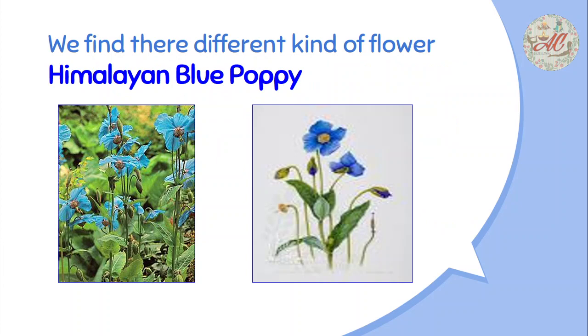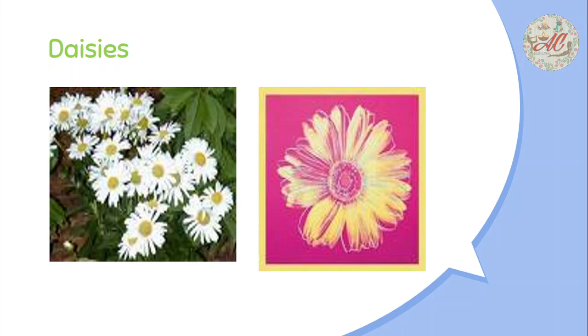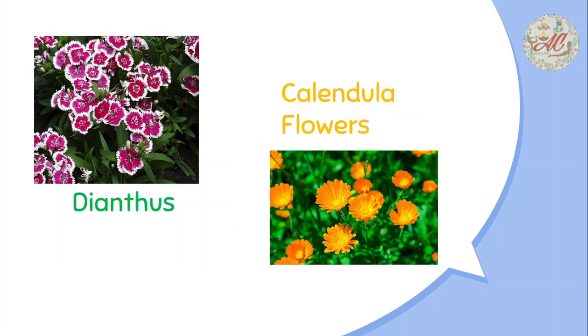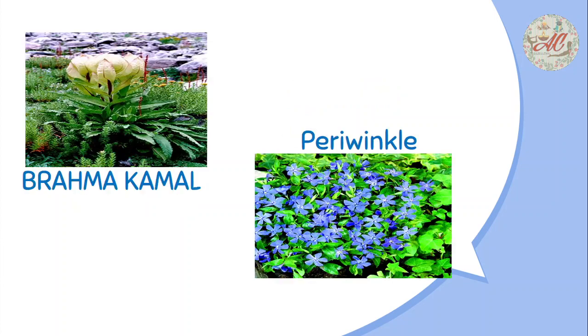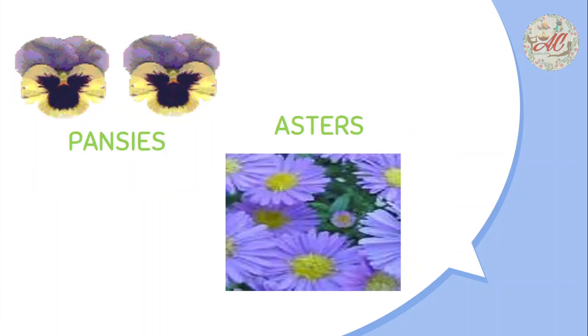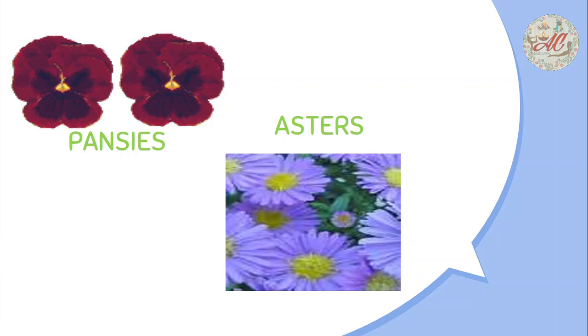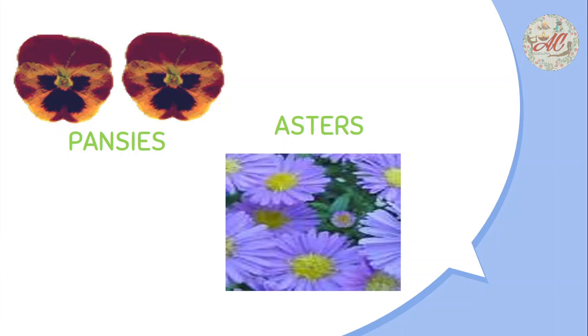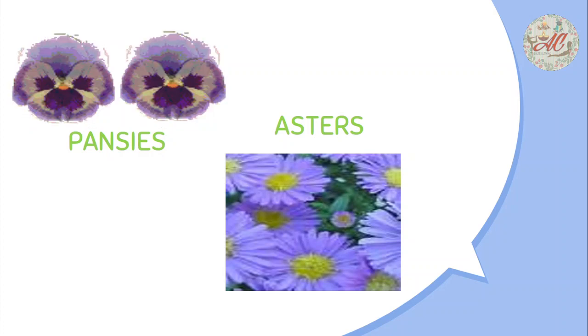Different kinds of flowers can be found in the Valley of Flowers, like the Himalayan blue poppy. This is the picture of the Himalayan blue poppy. This is daisies. This one is dianthus and calendula flower, brahmkamal, periwinkle, pansies, asters. These different kinds of flowers are found in the Valley of Flowers.